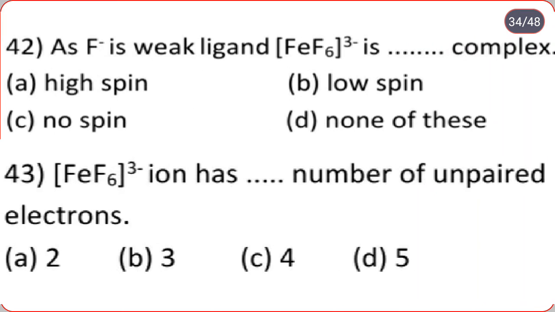So we see the question: as fluoride ion, F minus ion, is a weak ligand, FeF6 3 minus is, which one is the correct option?